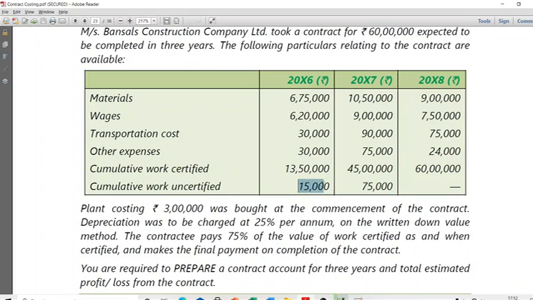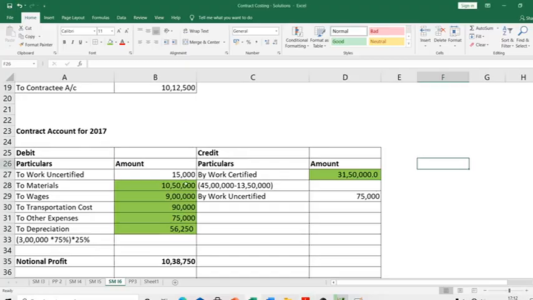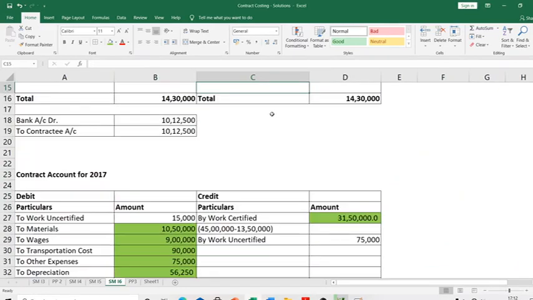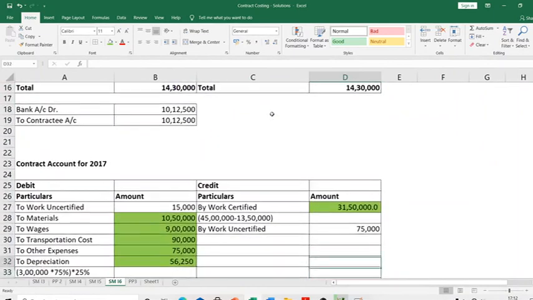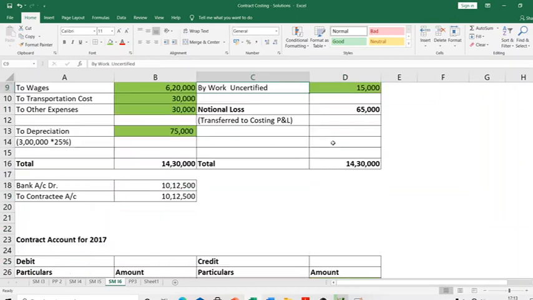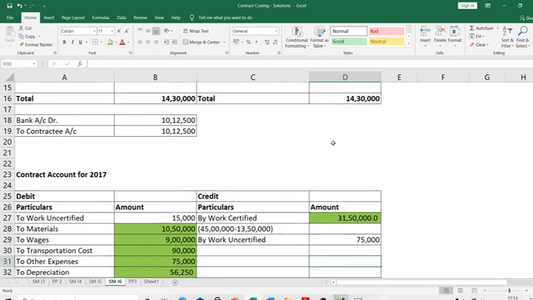Total work that has happened from 2016 not certified is 75,000. In 2016 it was 15,000. So the difference is only work that has happened in 2017 not certified. How I am capturing it is, I am saying cumulatively 75,000 I'll remove, but I'll include the 15,000 which was last year's removal. Last year I removed 15,000 of cost. This year, if I'm removing 75,000 of cost because it relates to work that has happened but not yet certified, and if I leave it like that, I'm removing 15,000 two times. Already 15,000 I have removed here. Now if I remove 75,000, I should definitely correct that mistake. So I'm saying two, work uncertified.